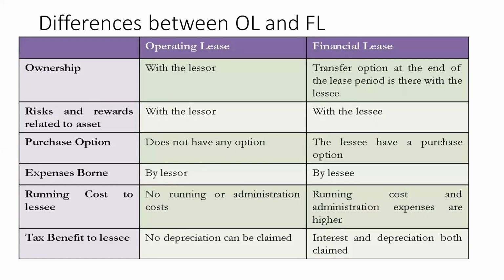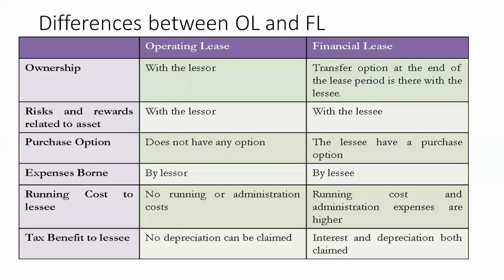Next one is risk and rewards related to the asset. Any risk or rewards that the asset creates, in case of operating lease, are with the lessor, whereas in case of financial lease, the lessee is more interested in the risks and rewards.